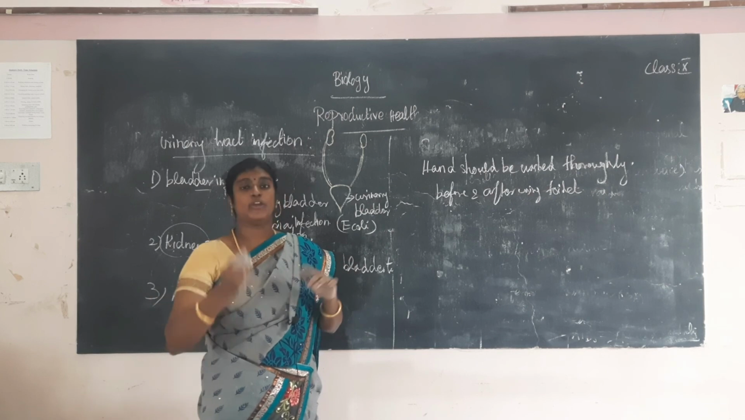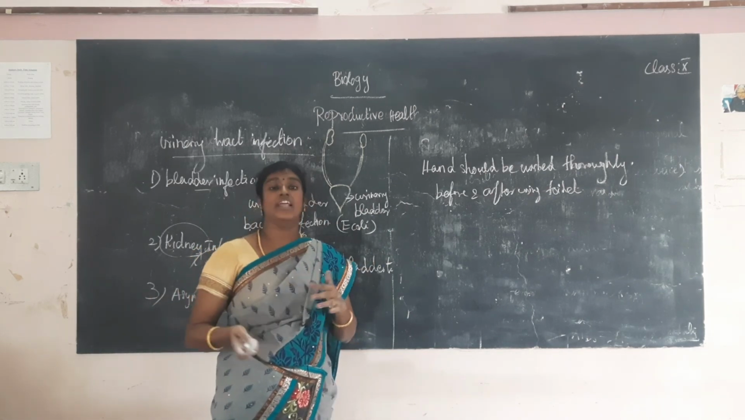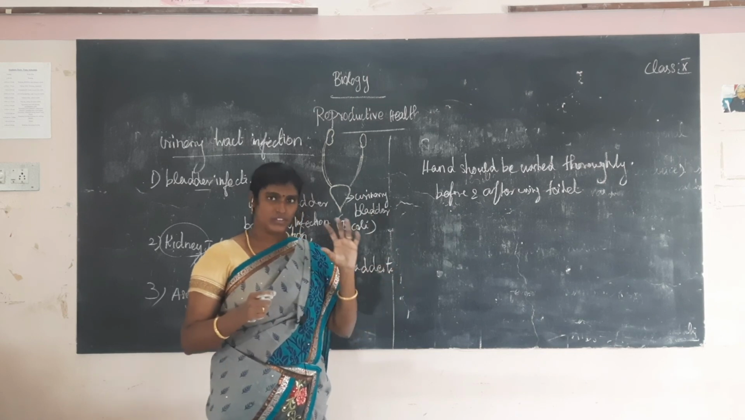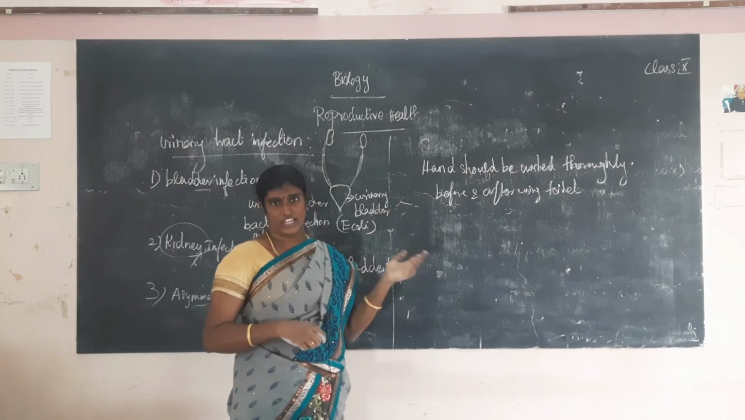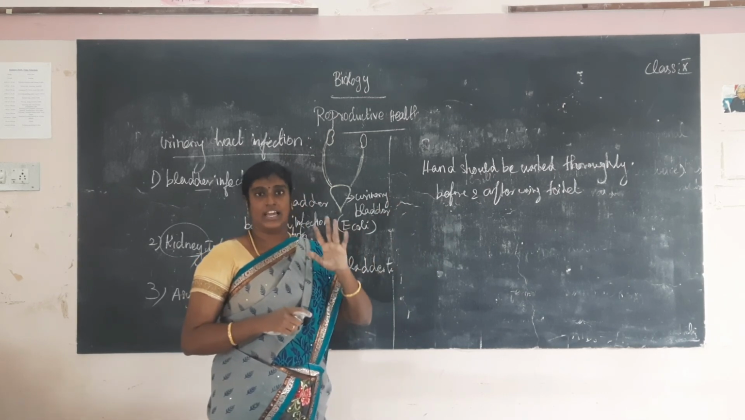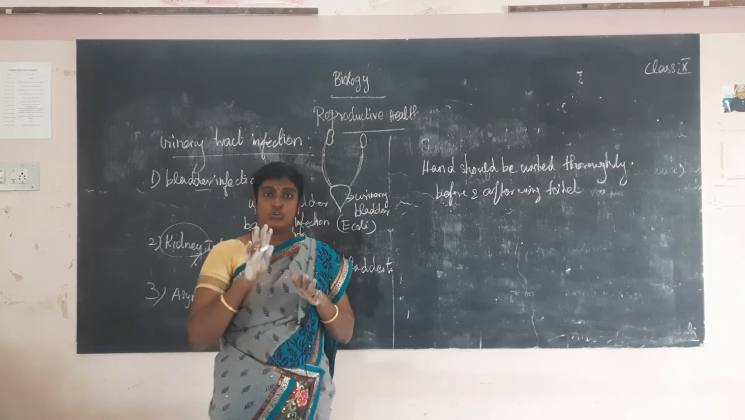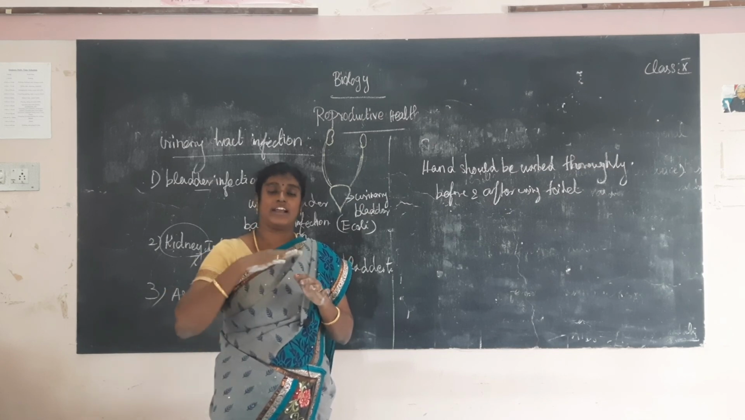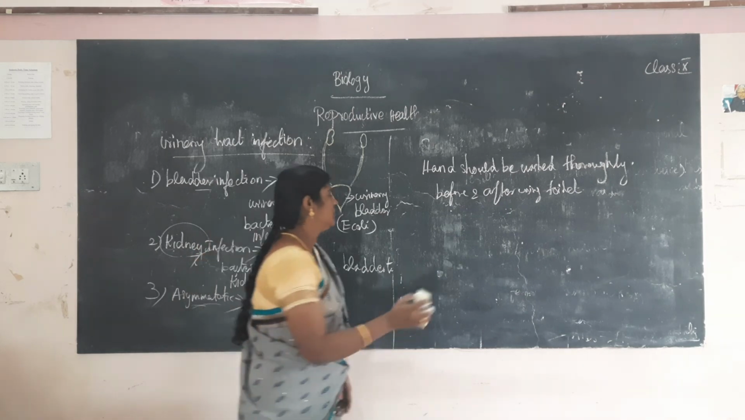Next topic, urinary tract infection: bladder infection, kidney infection, and asymptomatic. Last one, personal hygiene, body hygiene, and toilet hygiene are very important. And menstrual cycle hygiene also in females. Sanitary pads should be changed at regular intervals. It's very important.